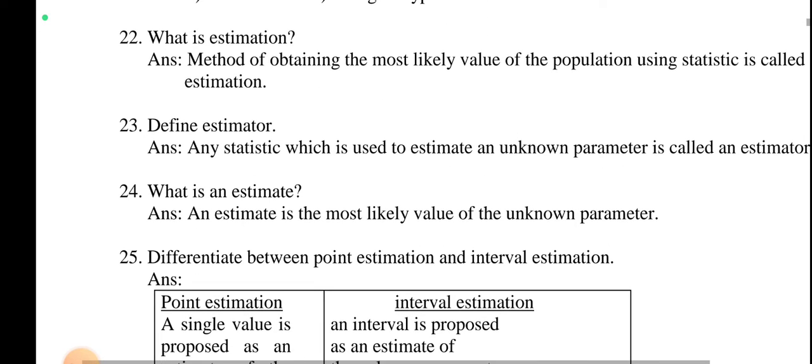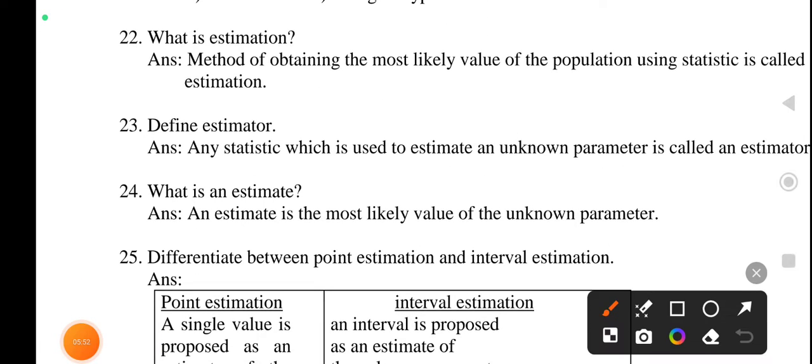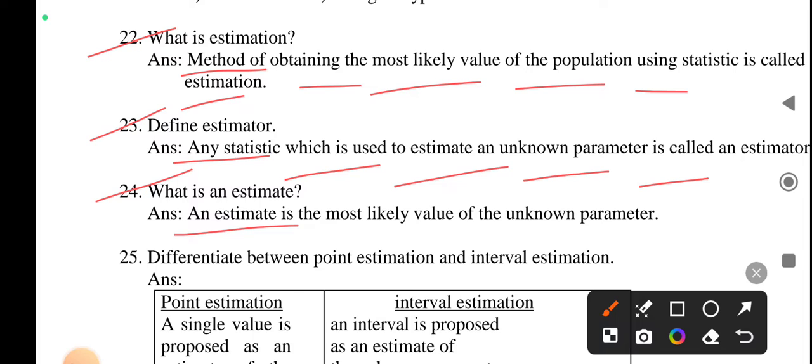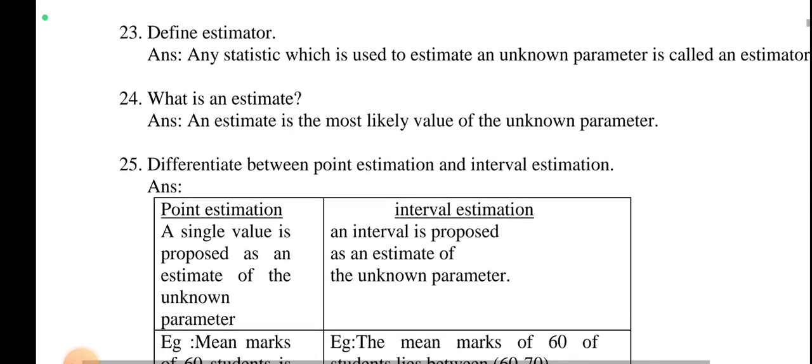And next, what is estimation? A method of obtaining the most likely value of the population parameter using statistics is called estimation. Define estimator. Any statistic which is used to estimate an unknown parameter is called an estimator. What is an estimate? An estimate is the most likely value of the unknown parameter.